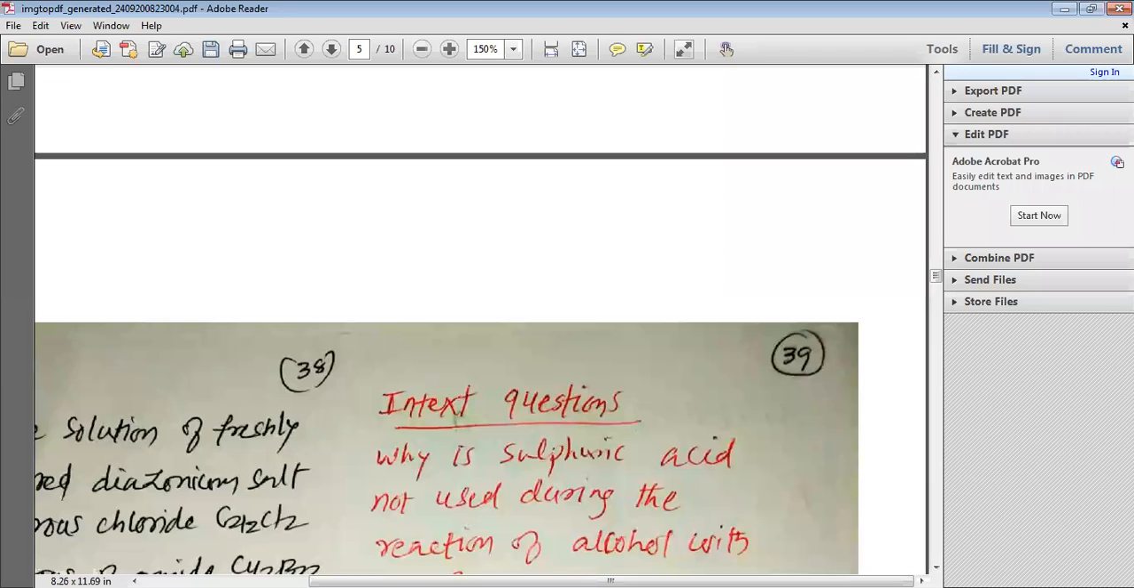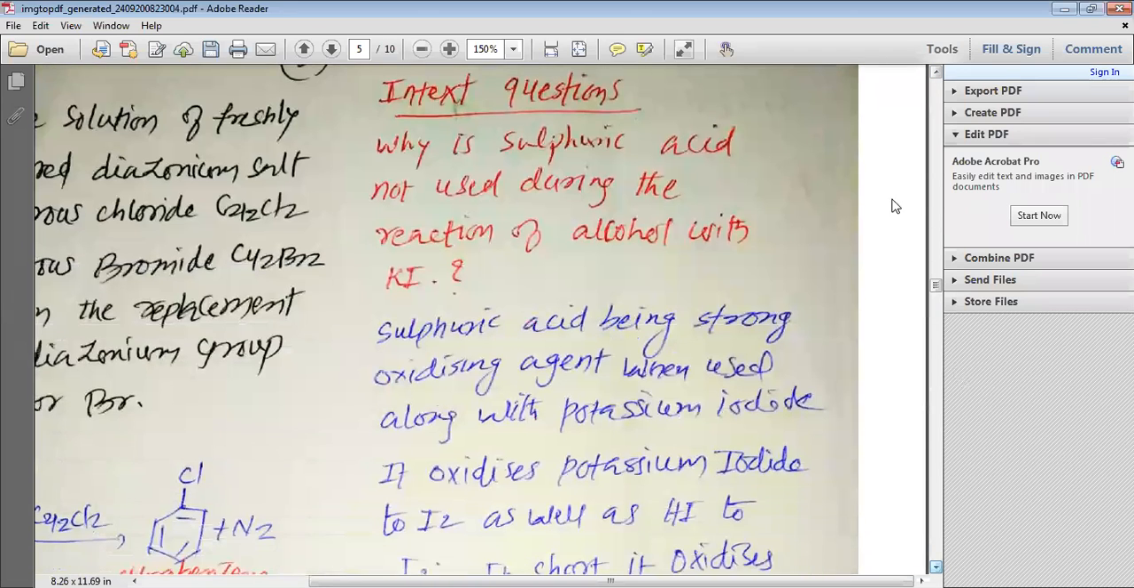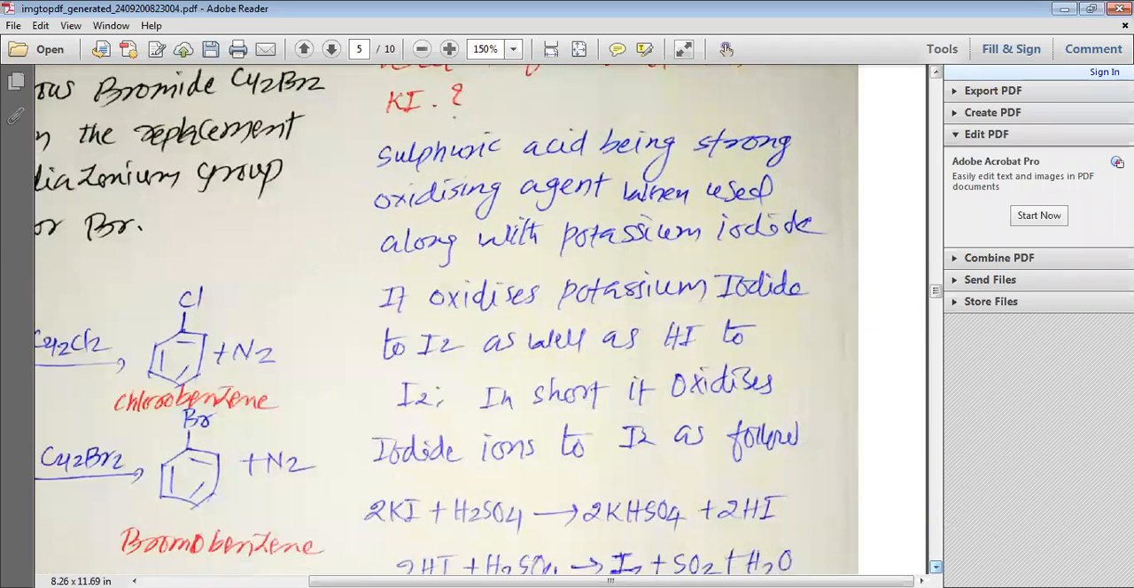Now, whatever we have studied, let us revise it with a few questions. Why is sulfuric acid not used during the reaction of alcohol with KI? You know, we prepare the alkyl halide from alcohol. When we want to prepare an alkyl iodide, we should not use sulfuric acid with the KI. So what is the reason why we should not use sulfuric acid?